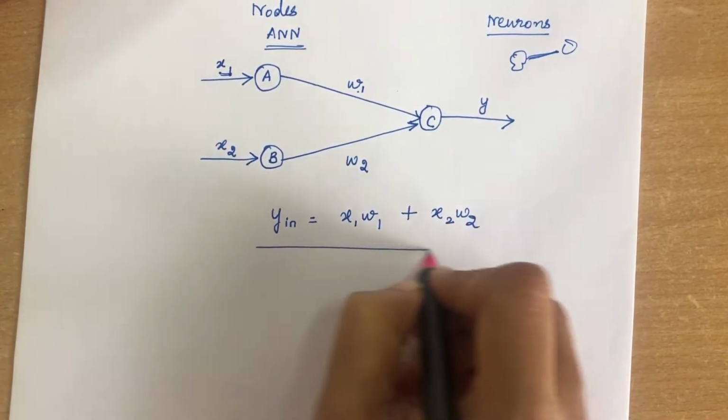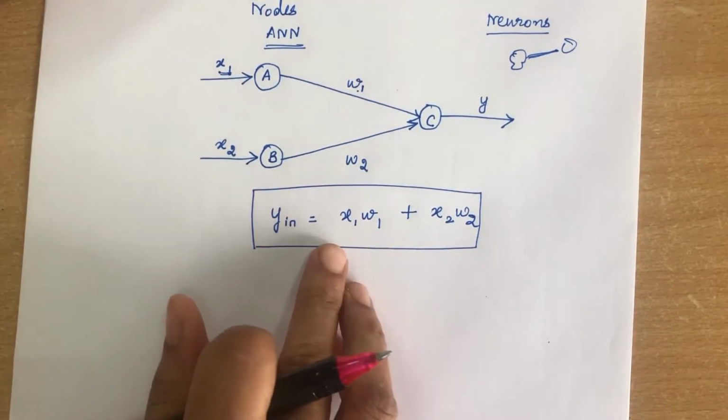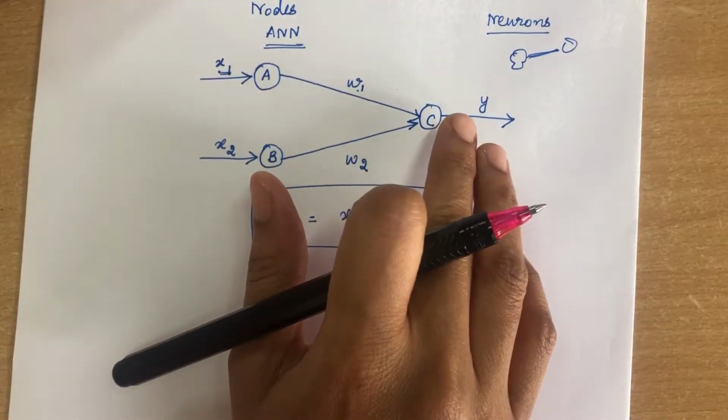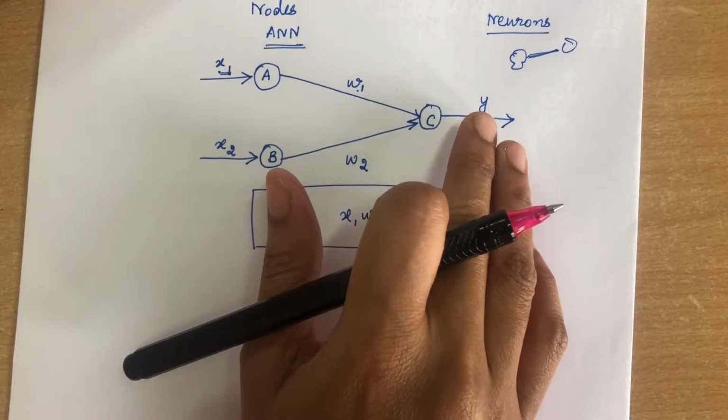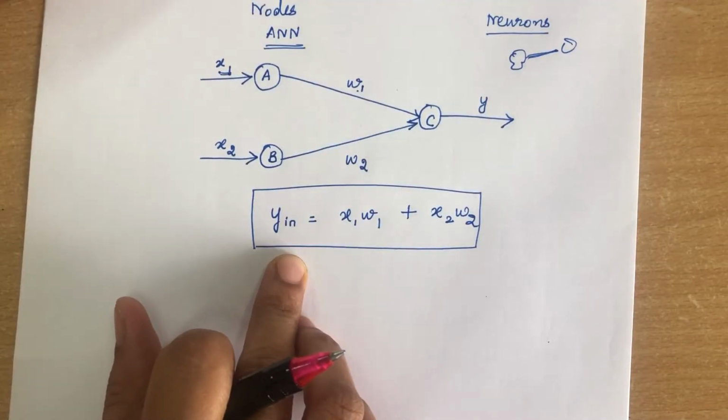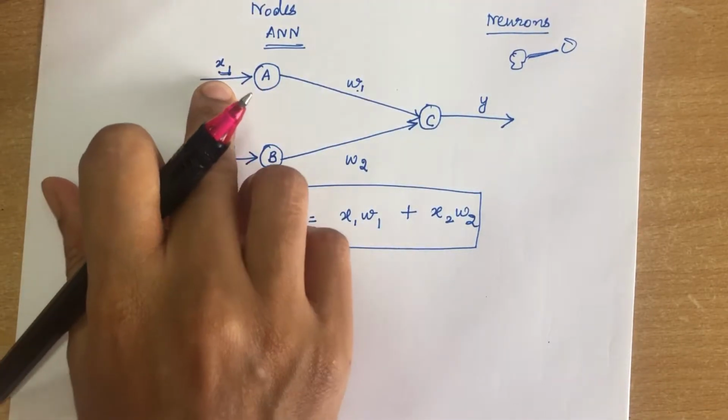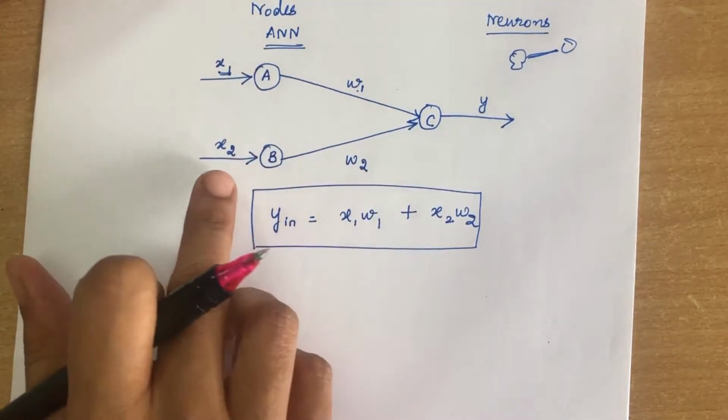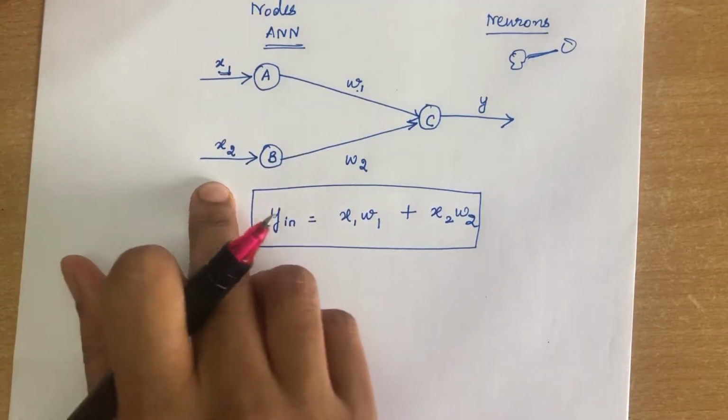This is the formula used to find the output signal. Y input is calculated by multiplying the input signals with the weights.